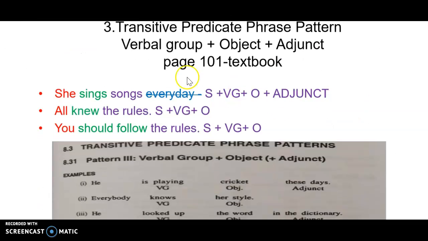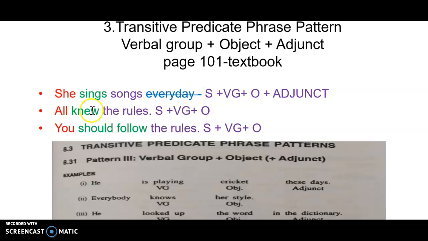So as usual, you have verbal group plus object plus adjunct. What is an adjunct? If you remove the adjunct, the sentence is still complete in meaning. Please keep the textbook open. She sings songs every day. She sings songs. Can you change it into passive voice? Songs are sung by her. Every day can be done away with.